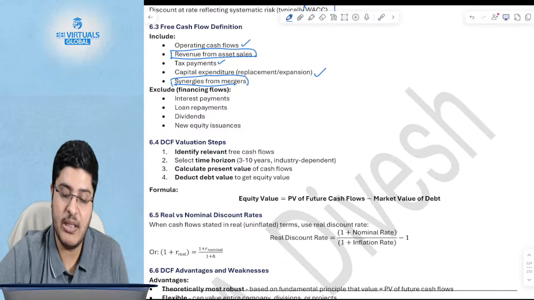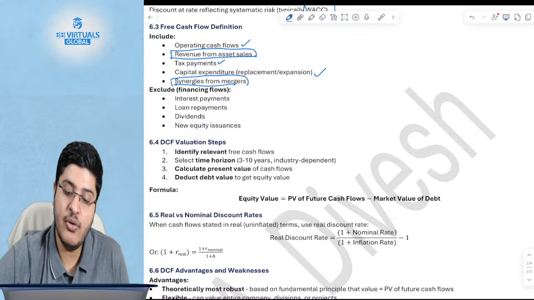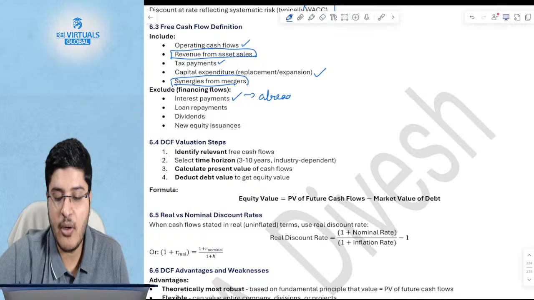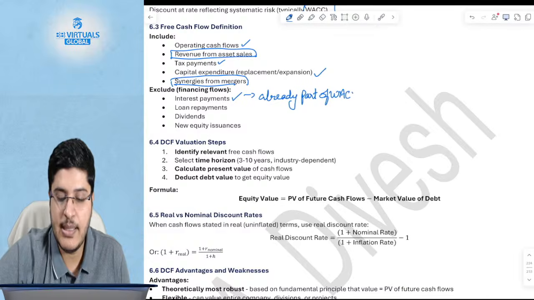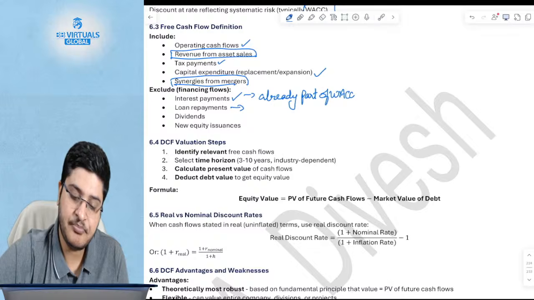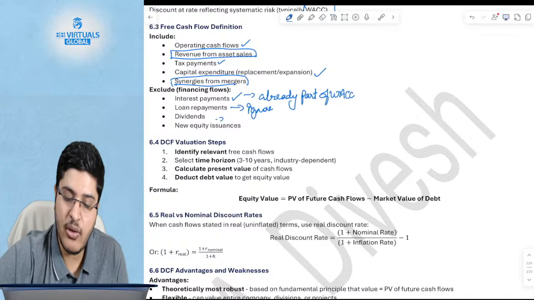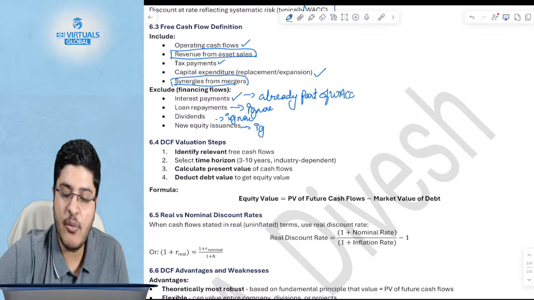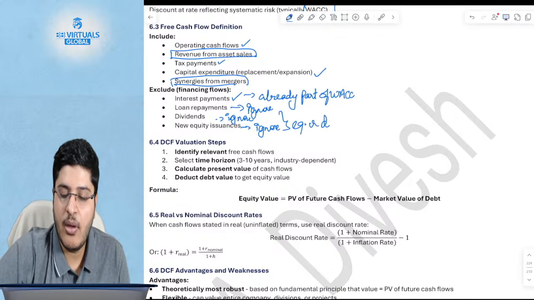These are the two separate adjustments, so please take a note of these. Next one is what? What should you exclude? Interest payment, exclude. Why? Already a part of WACC. Okay, what about loan payment? Loan repayments also you will ignore. Correct. Dividend also you will ignore. So any amount that you pay or receive from your equity or debt providers, you will ignore.